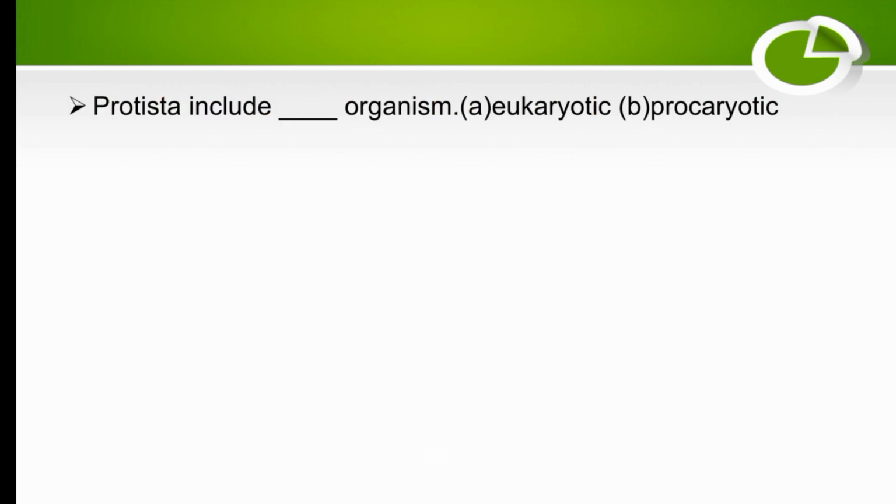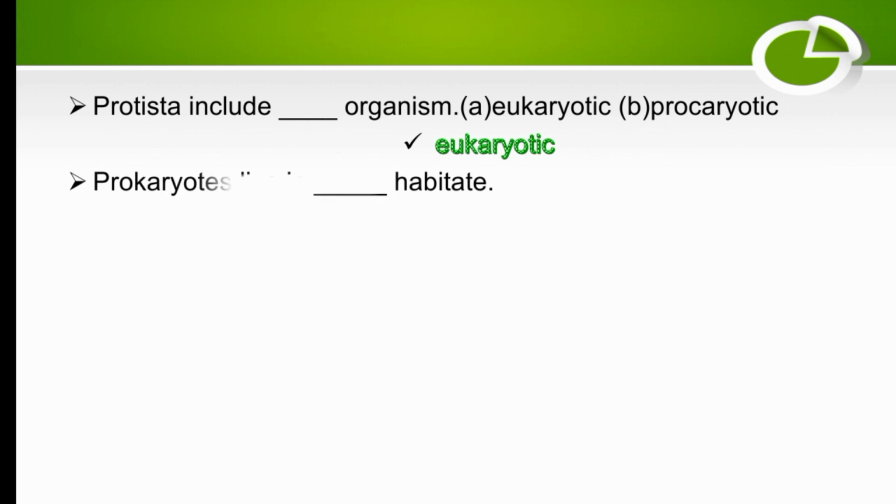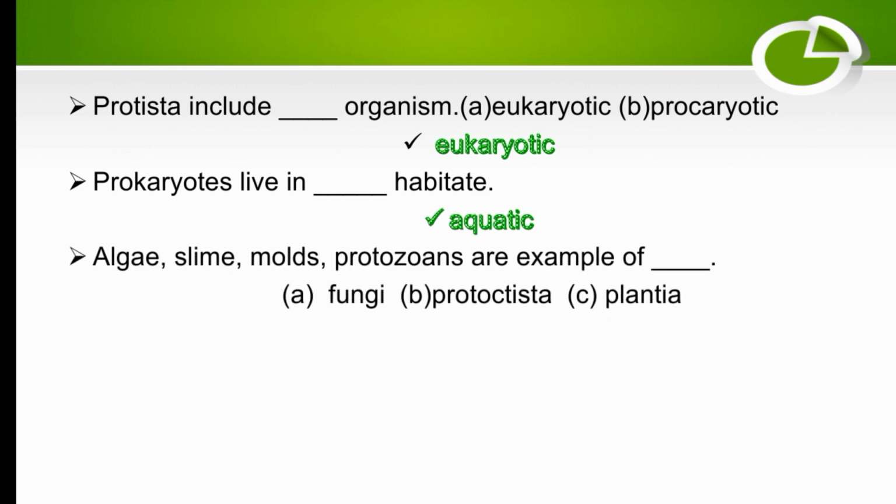Protista includes dash organisms: eukaryotic or prokaryotic? So Protista include eukaryotic organisms. Prokaryotes live in dash habitat. In which habitat? Prokaryotes live in aquatic habitat. Algae, slime molds, and protozoans are examples of dash: fungi, Protista, or Plantae? So algae, slime molds, and protozoans are examples of Protista.